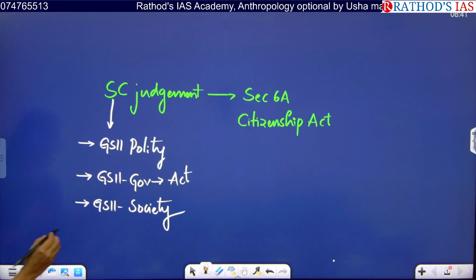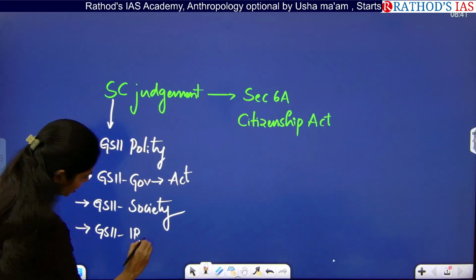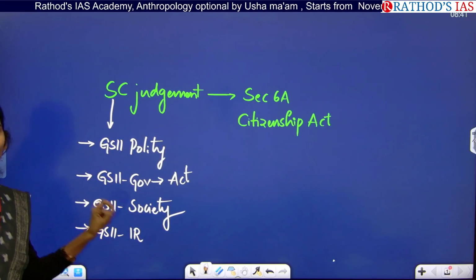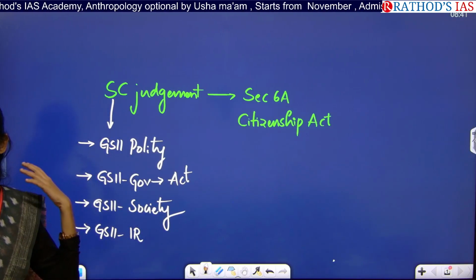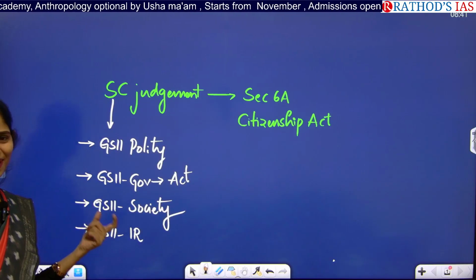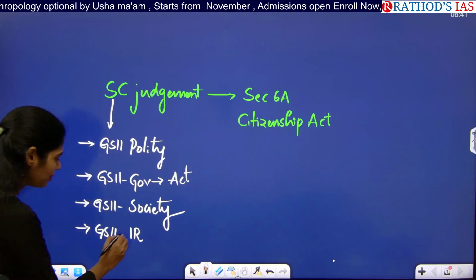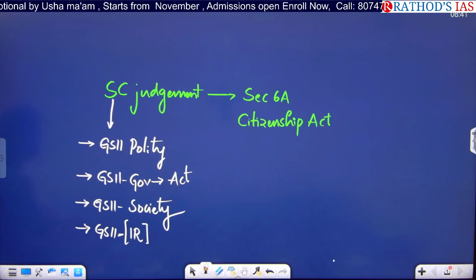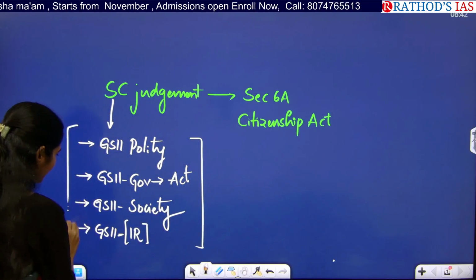And not only this, even from GS paper 2 under international relations it is important, because we are talking about migrants here. For the migrants from especially three countries, Bangladesh, Afghanistan and Pakistan, we are going to give citizenship. So it is important from the international relations point of view as well. From all these subjects, it is important.